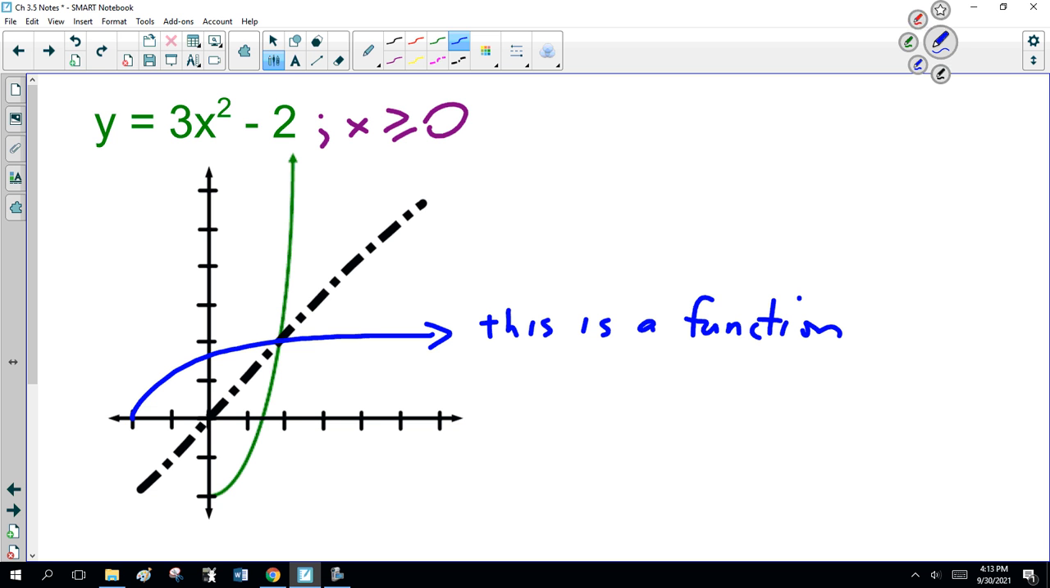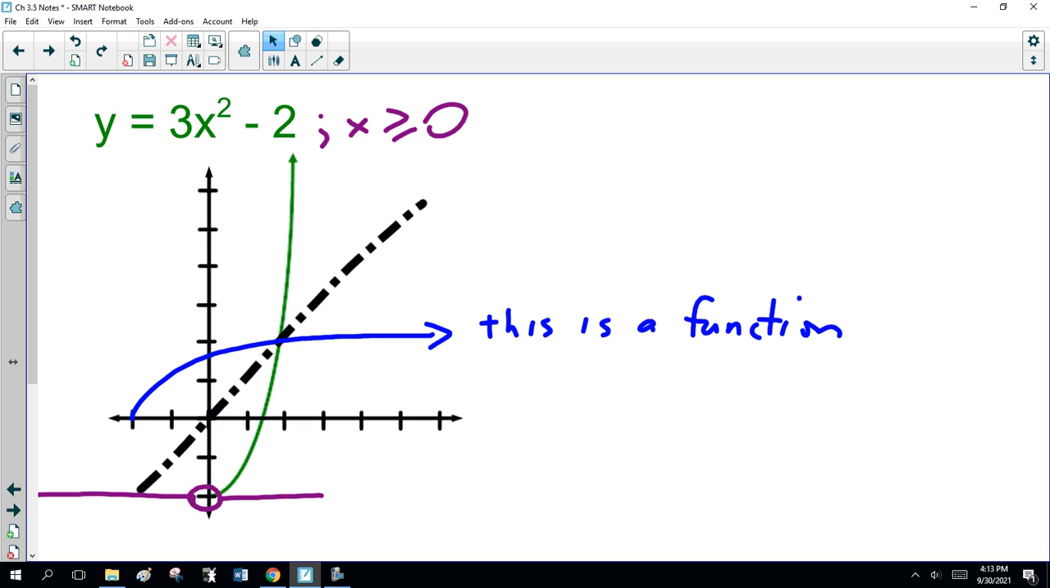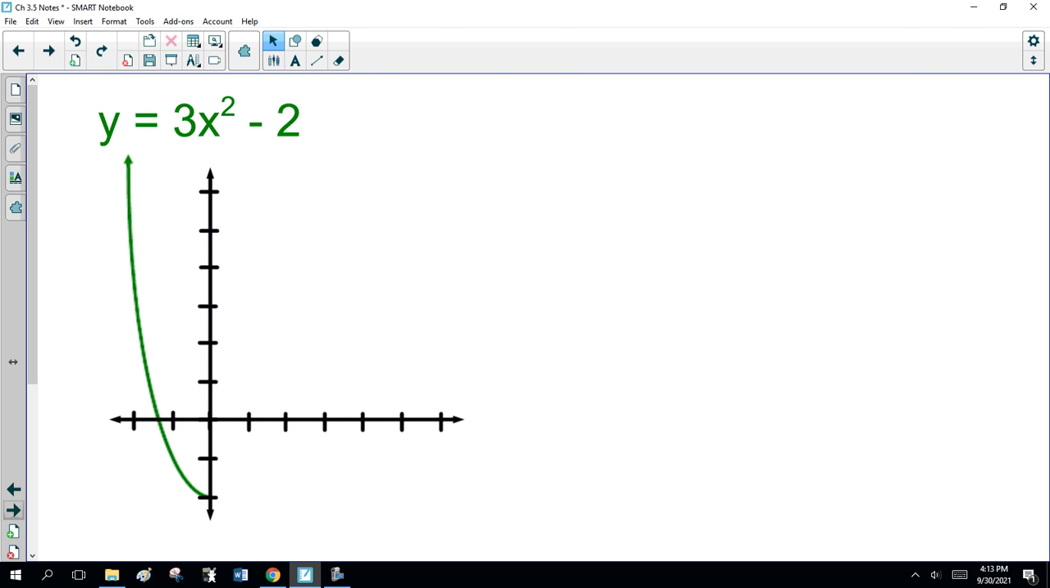Passes the vertical line test. And notice the original function passes the horizontal line test. Doesn't matter where you draw this line, it only touches the graph once. Doesn't matter where. Okay. So if the original function passes the horizontal line test, the inverse passes the vertical line test and is a function.